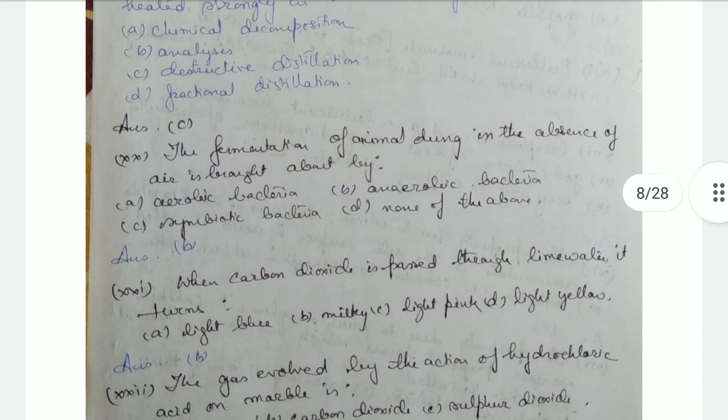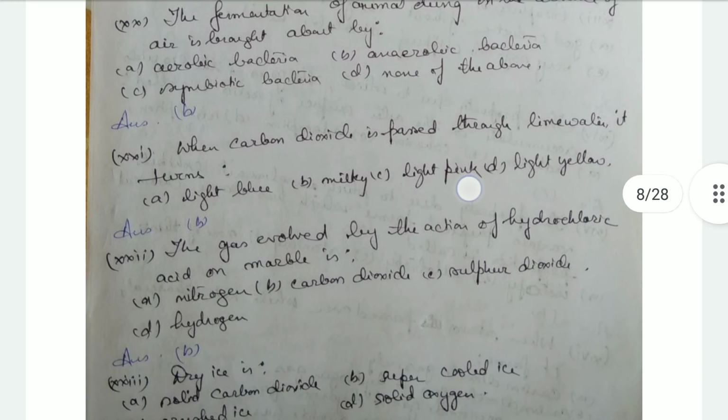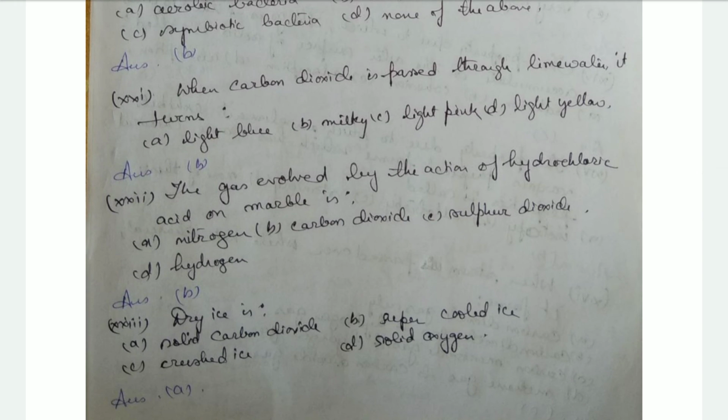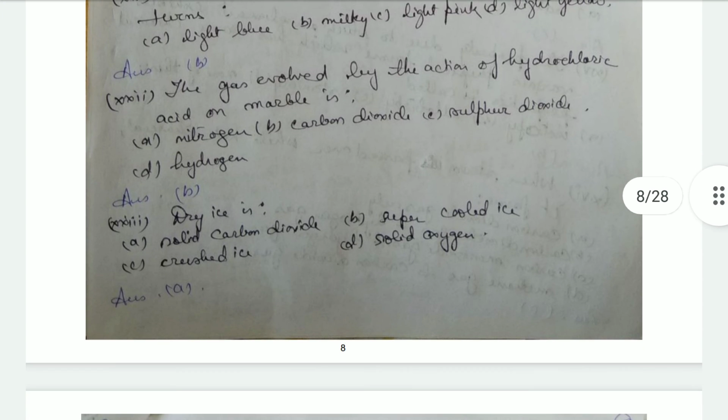The fermentation of animal dung in the absence of air is brought about by anaerobic bacteria. When carbon dioxide is passed through lime water, it turns milky. The gas evolved by the action of hydrochloric acid on marble is carbon dioxide. Dry ice is solid carbon dioxide.